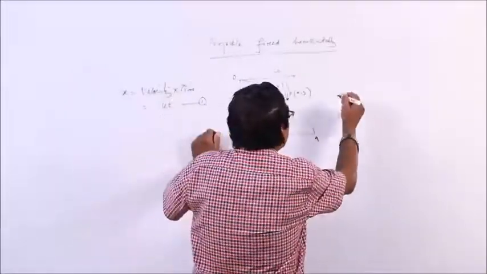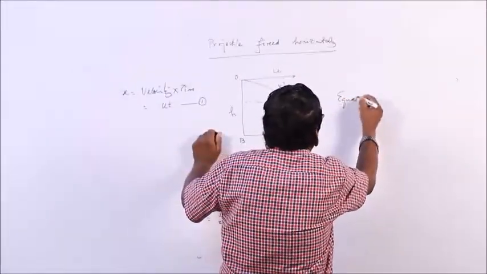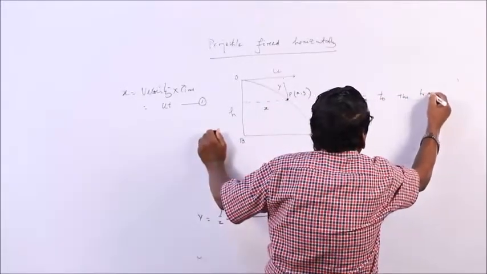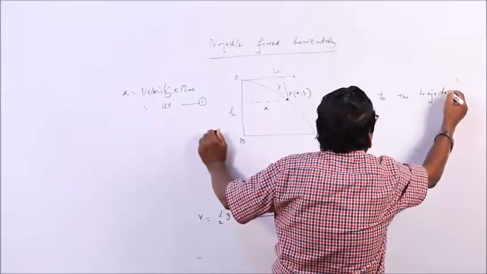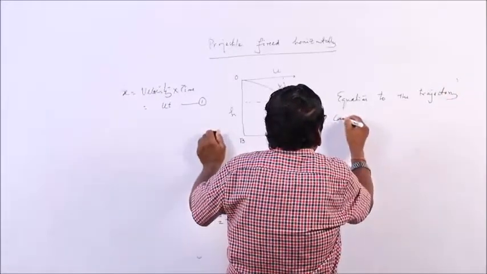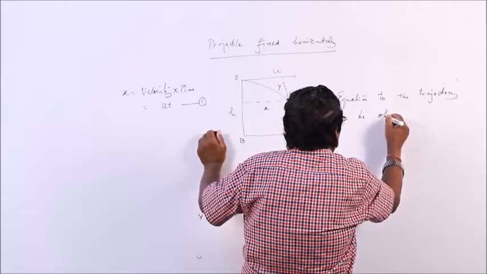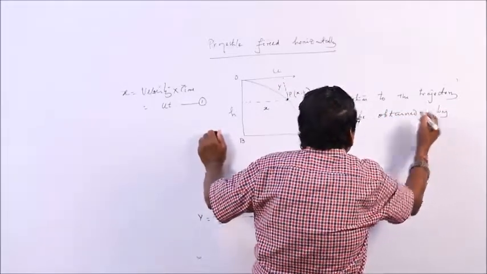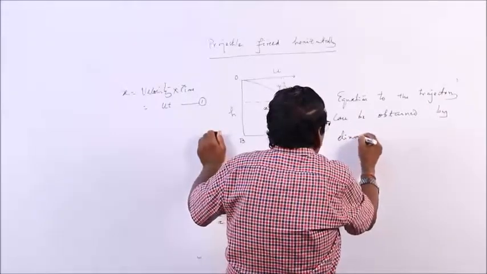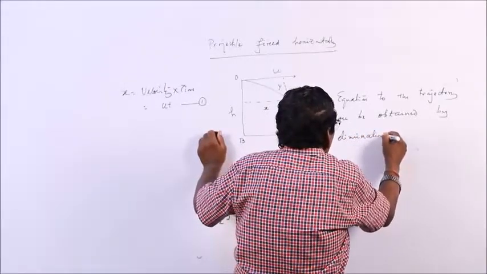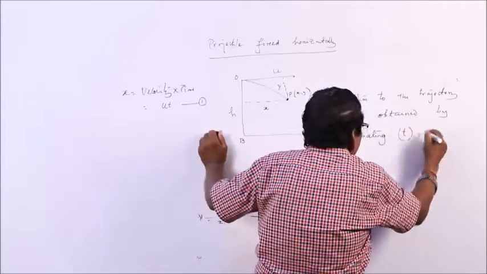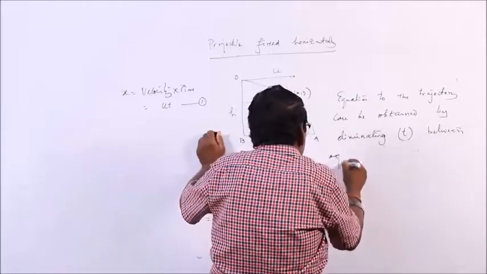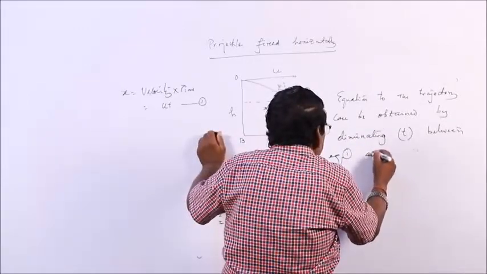The equation to the trajectory can be obtained by eliminating t between equations 1 and 2.